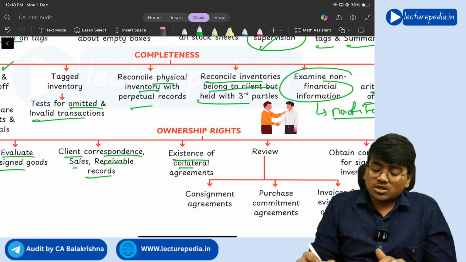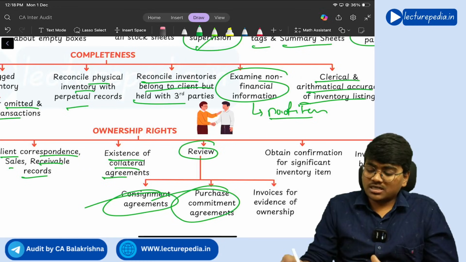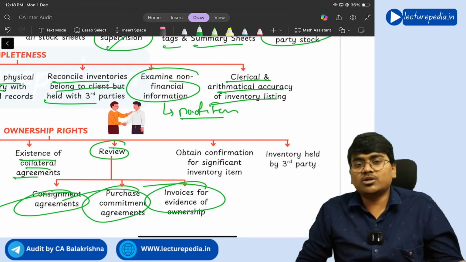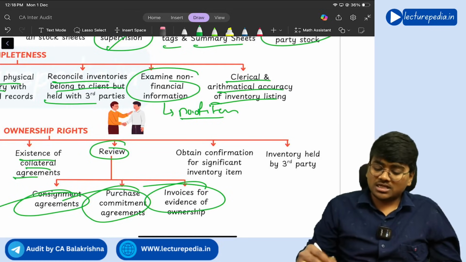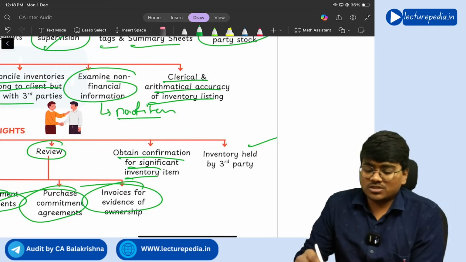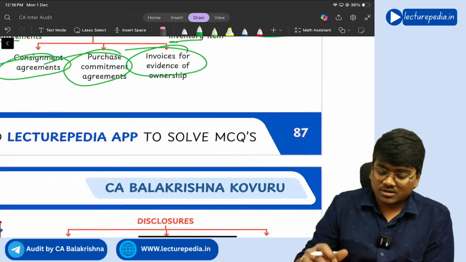And existence of collateral agreements, you need to review consignment agreements, purchase commitment agreements, and invoices for evidence of ownership, because in the invoice only you will get to know whether the inventory is purchased in the name of the company or not. Next, obtain confirmation for significant inventory items, inventory held by third party. If you see, this inventory held by third party is being repeated in almost all the assertions, right?